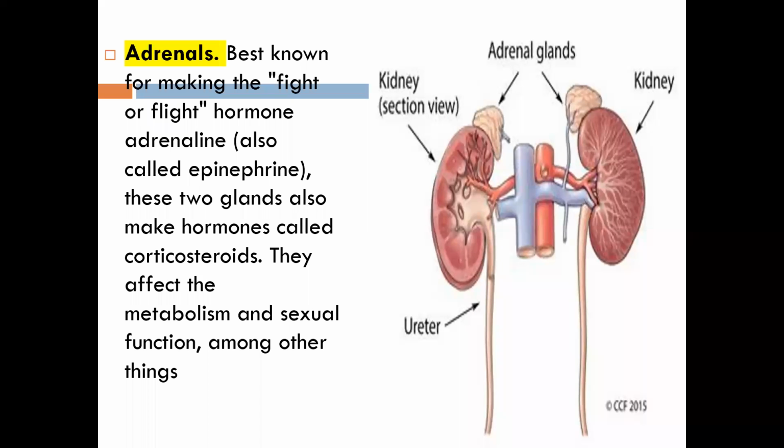This hormone also helps control our heartbeat, our blood pressure, and many other important body functions. So you can just write down: a small gland that makes steroid hormones, adrenaline and noradrenaline.